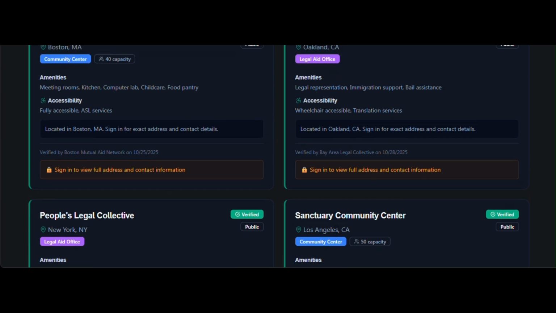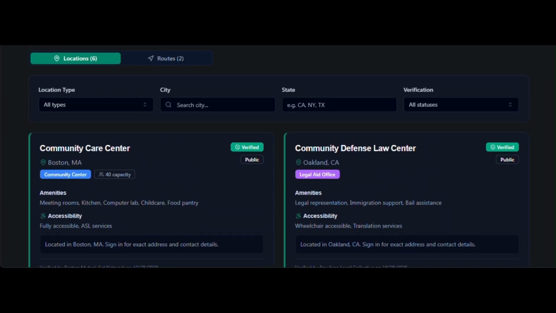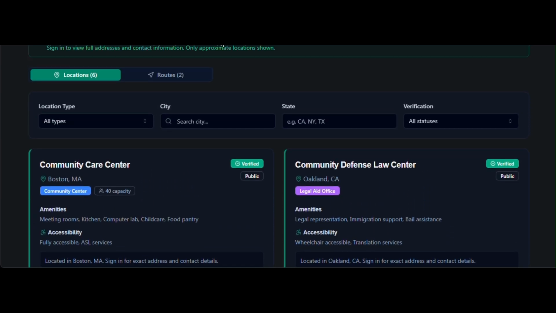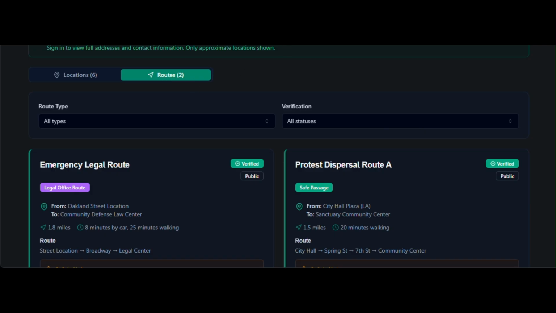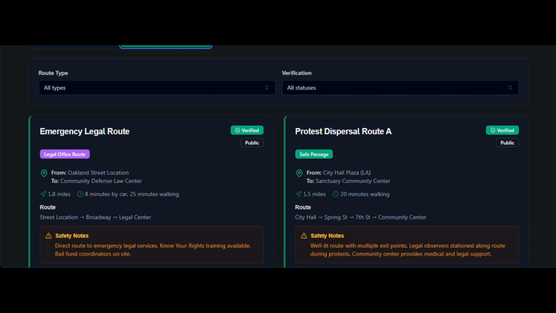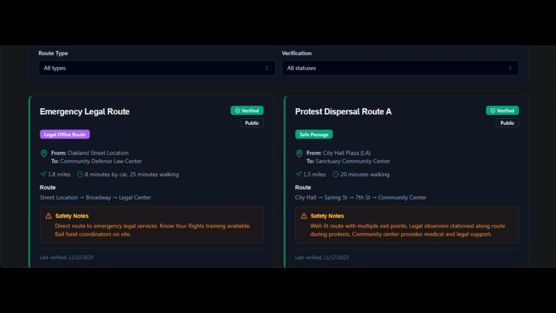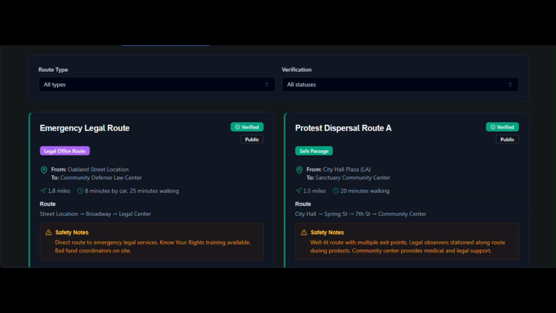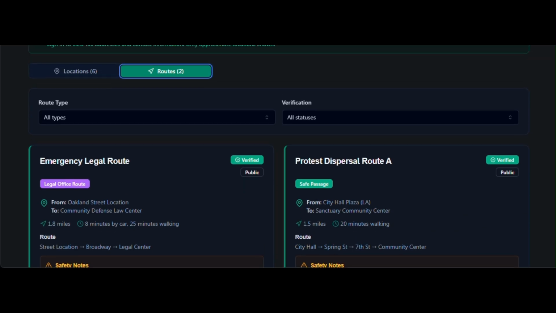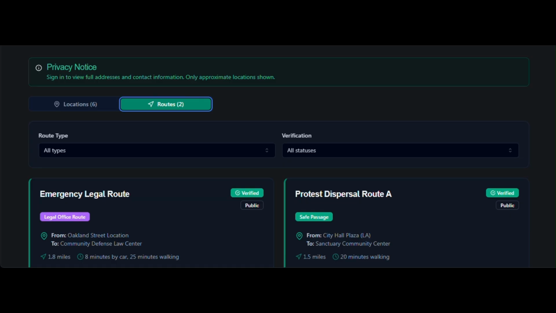Safe routes provide pre-planned paths from common protest sites to sanctuary locations with waypoints, distance, estimated time, safety notes, and verification status. For example, Protest Dispersal Route guides users from City Hall to a community center via well-lit streets with legal observers. This infrastructure can save lives during ICE raids, protest crackdowns, or other emergencies when safe passage is critical.